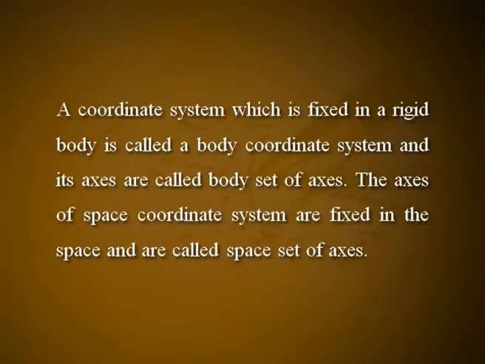A coordinate system which is fixed in a rigid body is called a body coordinate system, and its axes are called the body set of axes. The axes of the space coordinate system are fixed in space and are called the space set of axes. Let the coordinates of the space axes be x, y, z, and the coordinates of the body axes be x dash, y dash, z dash. We want to find 3 independent parameters to specify the orientation of the body set of axes relative to the space set of axes. For this, three angles can be used.